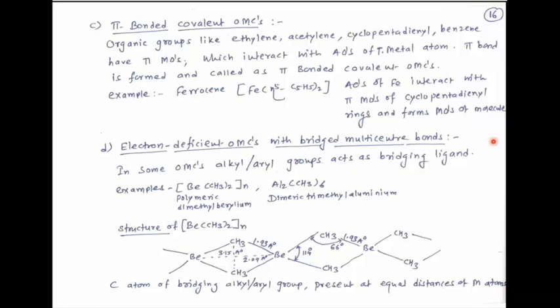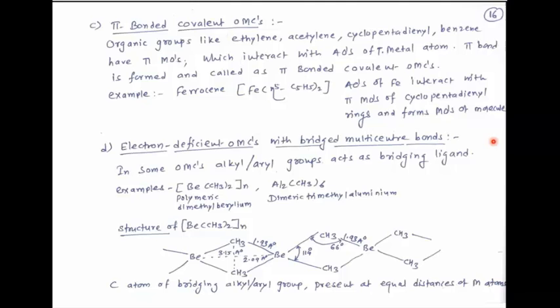Also here the bond length is the same, 1.93 angstrom. This bond angle is 66 degrees while this is 114 degrees. Here it is 2.09 angstrom while this is 3.15 angstrom.